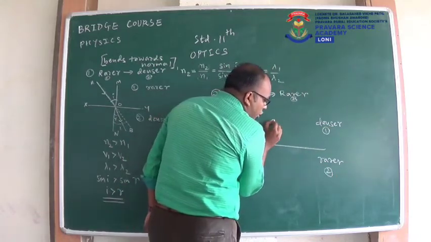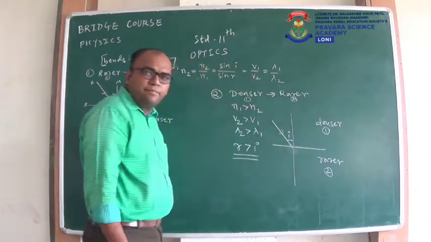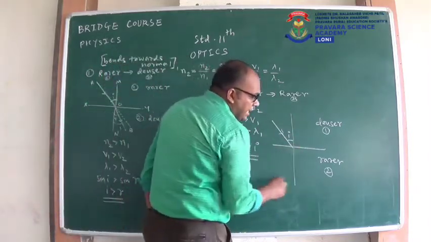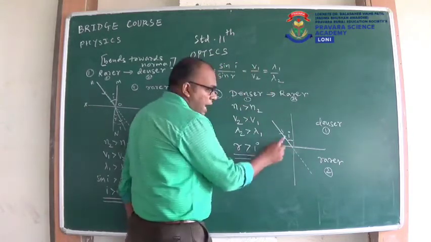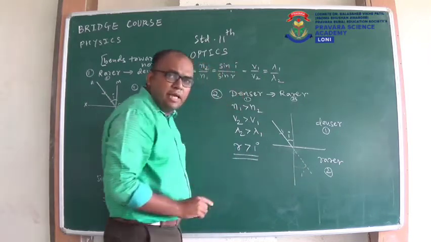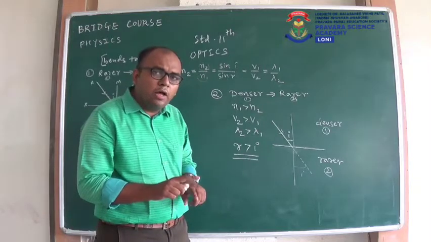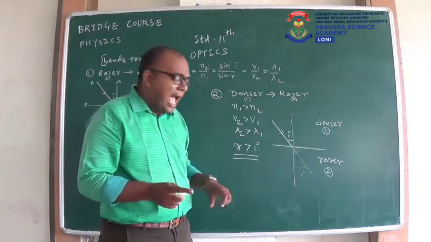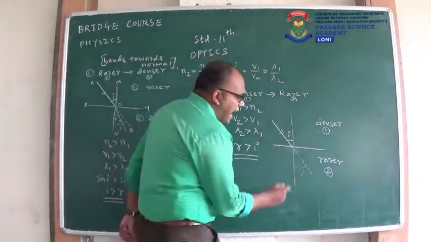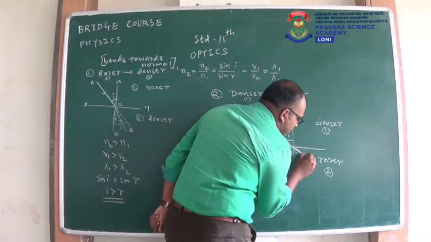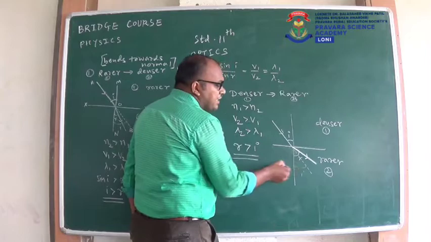Suppose light is incident obliquely. This is our incident ray, this is our normal I. If second medium is not present here, light will go in straight direction. So as this is I, this will also be I. And as you can see, R is greater than I, so I have to draw the refracted ray such that angle of refraction should be greater than angle of incidence. Now if this much is the angle of incidence, I have to draw refracted ray like this. So this will become our angle of refraction R, and here you can see R is greater than I.